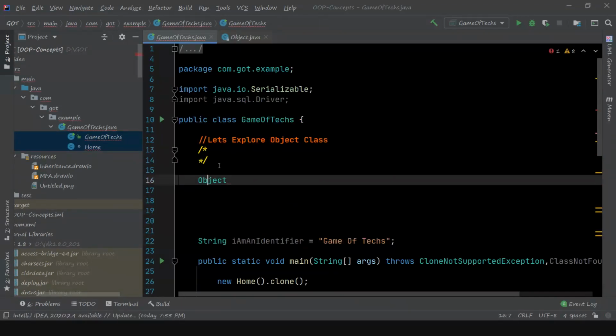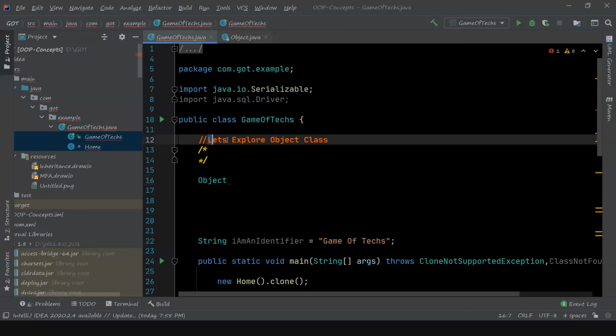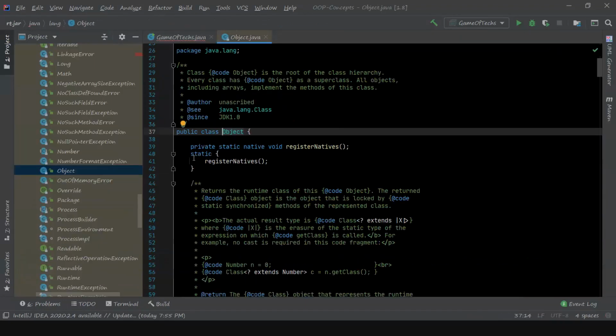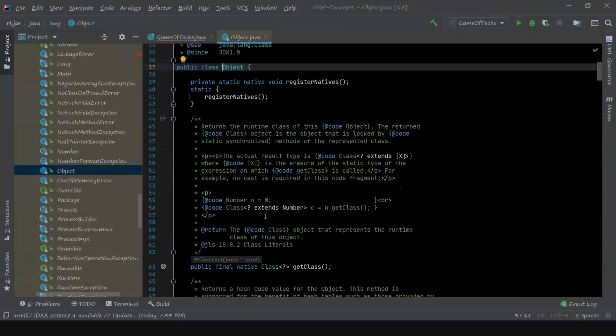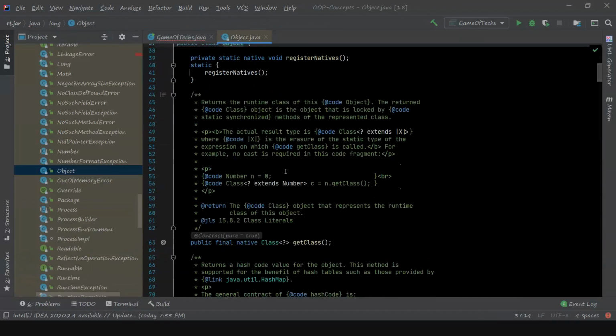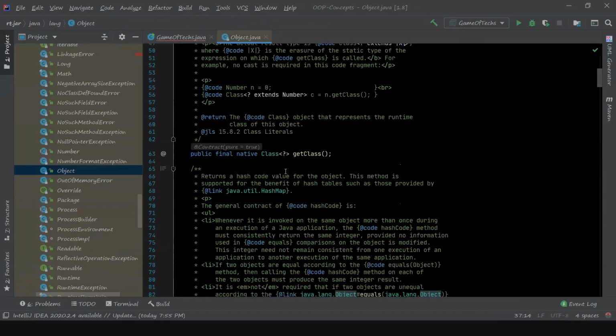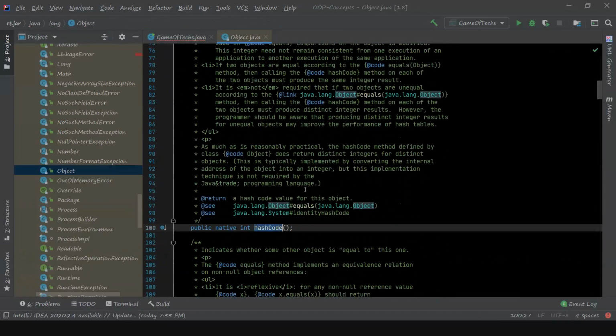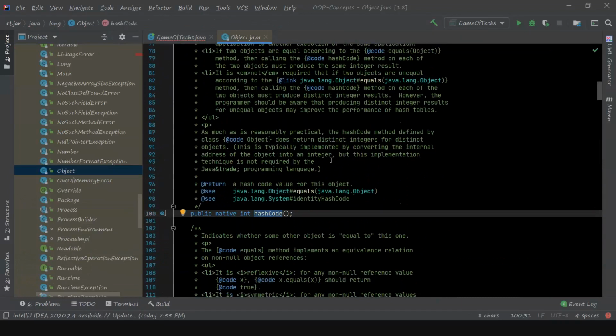So what is the Object class? The Object class is the base class of all other classes in Java. When you open this Object class, you can see there are a lot of very useful methods, and the whole Java system is highly dependent on this Object class.